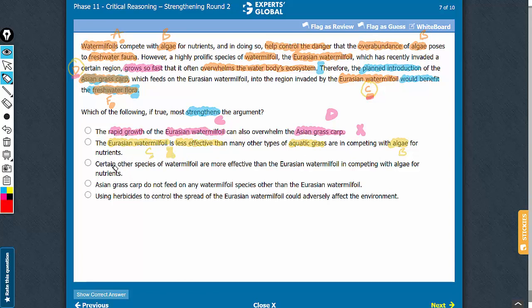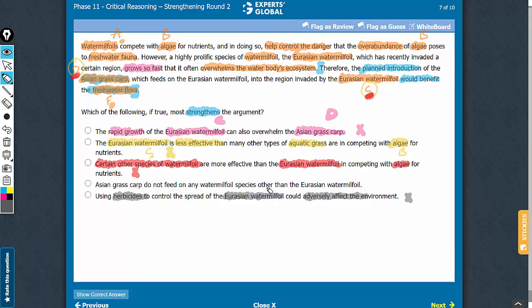A similar problem with answer choice C, whether certain other species of A is more effective than C in competing with B is not the point. The point is whether the introduction of D for controlling C is a good strategy. So answer choice C should be eliminated. Answer choice E suggests that something else is not a good option for controlling C. Once again, this answer choice does not address this D versus C issue here, which is at the core of the conclusion. So this answer choice cannot be correct.